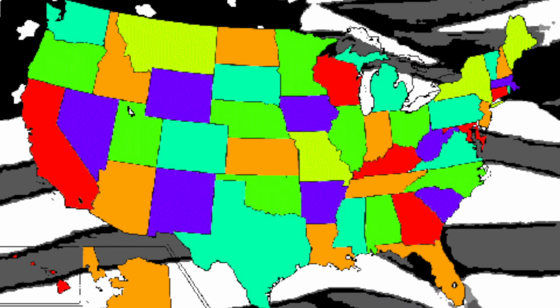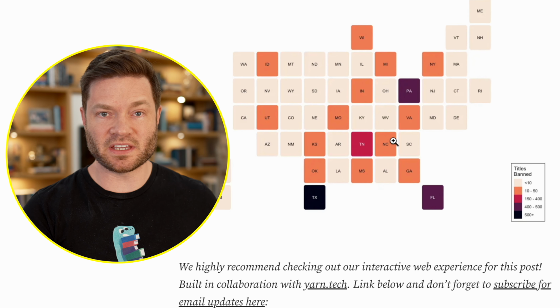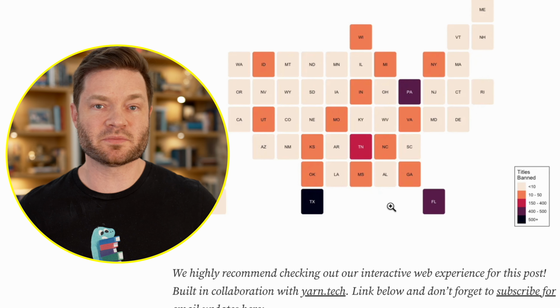Let's start by seeing how easy it is to recreate this kind of graph that we see at the top of the blog post. It's essentially a map of the United States where the darker the state is labeled, the more books are banned. So you can see Texas, Florida, Pennsylvania, they have over 500 banned books based on ideology.